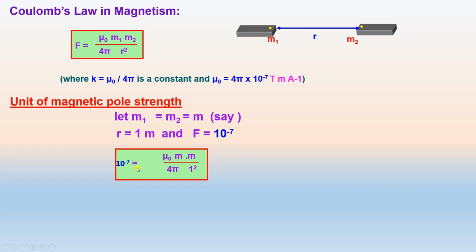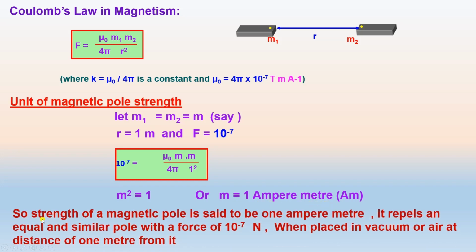Then 10 to the power of minus 7 equals mu naught upon 4 pi times m into m divided by 1 square, so m square is equal to 1, or m is equal to 1 ampere meter.